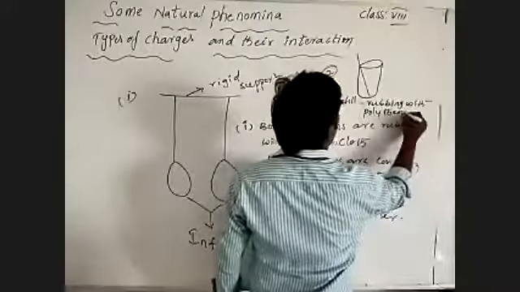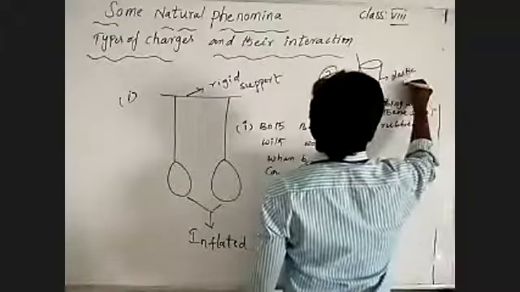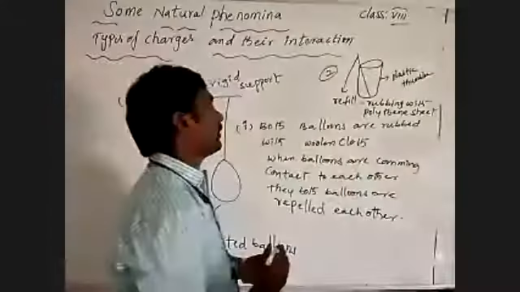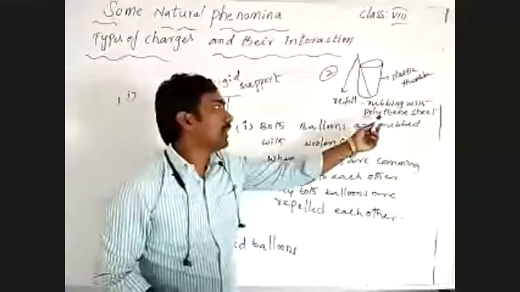What is this? Plastic tumbler. This is a refill. Take a refill, rub it with the polythene sheet and place it in the plastic tumbler. Take another refill and again rub it with the polythene sheet. After rubbing the other refill, bring it near to the first refill, which is placed in the plastic tumbler.